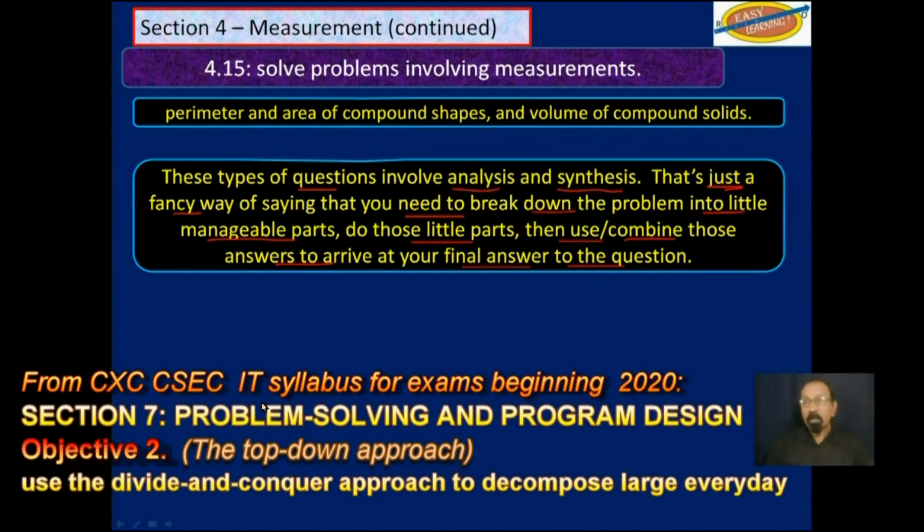In computer programming, it's called the top-down approach, which is divide and conquer. So you divide a large problem into little parts, work through the little parts, and then take your answer from the little parts, see what you need to do with them to arrive at your final answer to the original